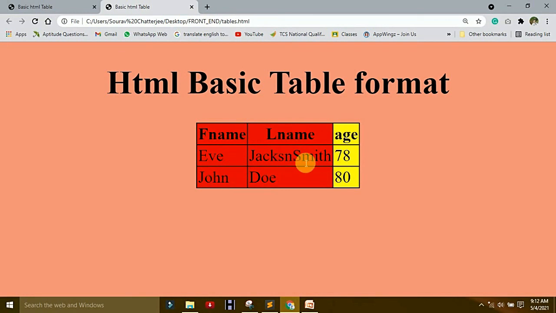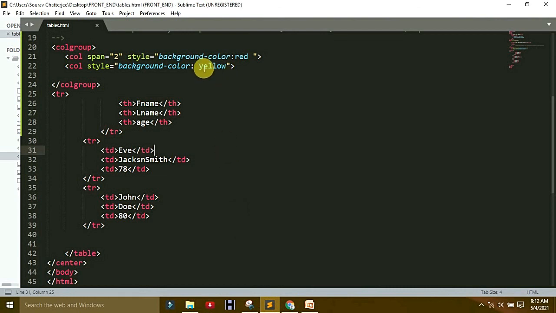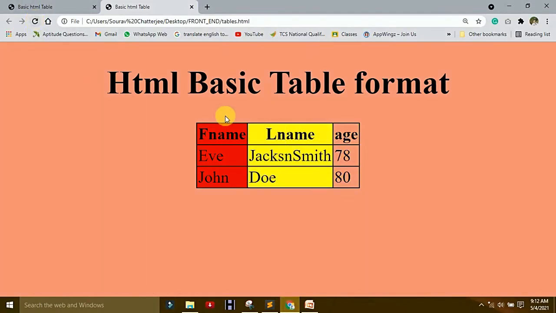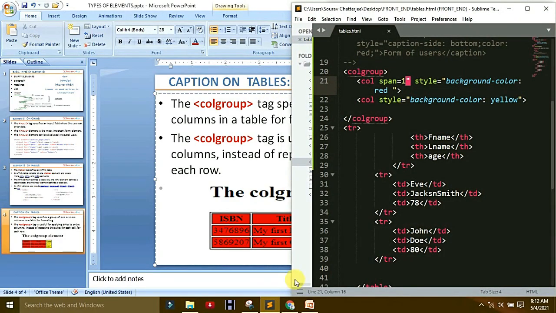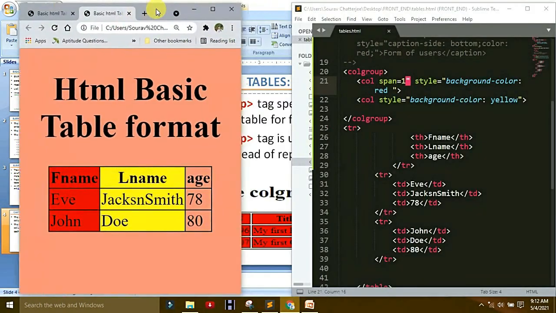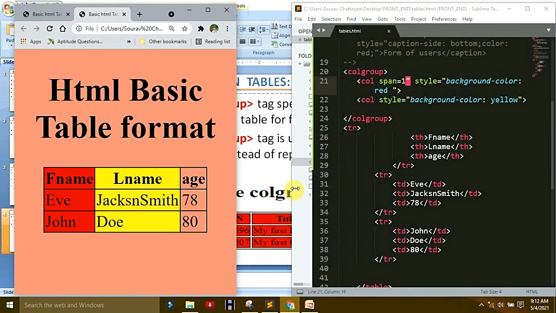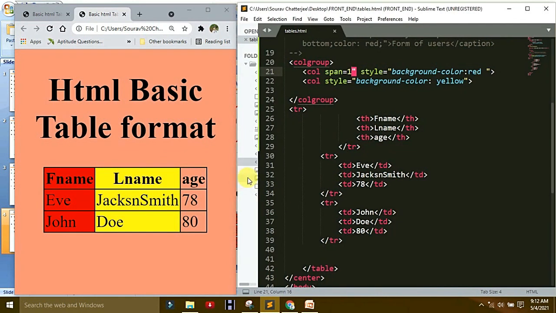F name is red, L name is red, age is in yellow. Now I understand red is span 2. Make it span 1, save it and refresh it. What we saw: L name is not red, F name is red, and age is the same. Span means how many columns you want. That is the use of span. If you write 3, all columns are taken, because there are three columns.